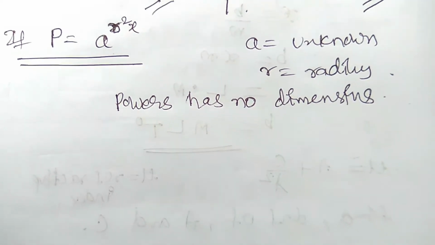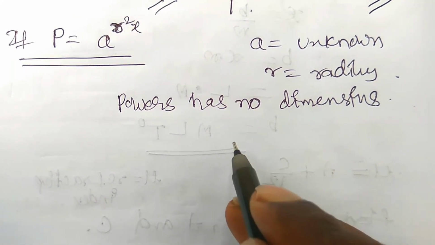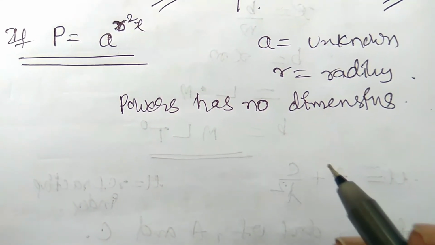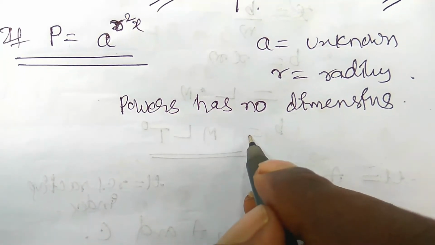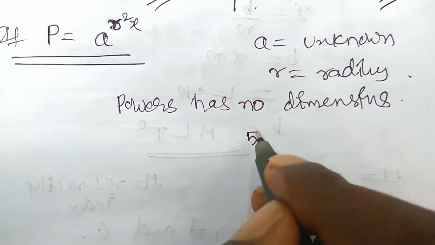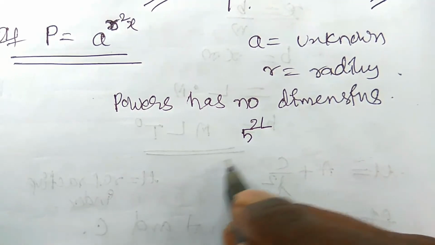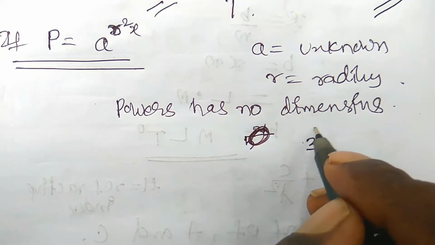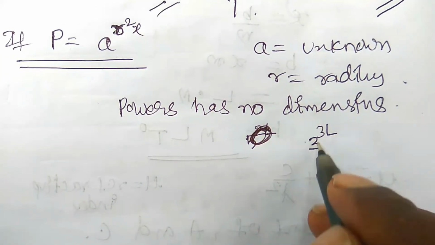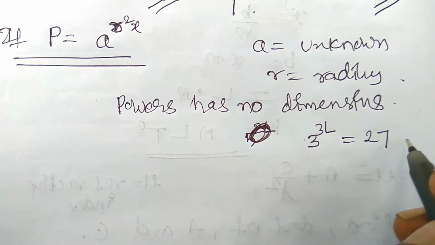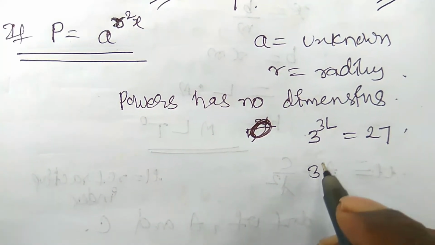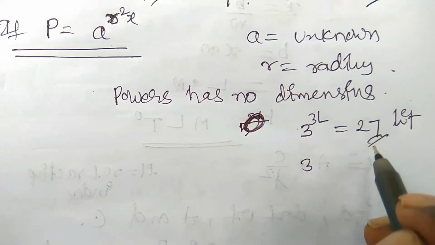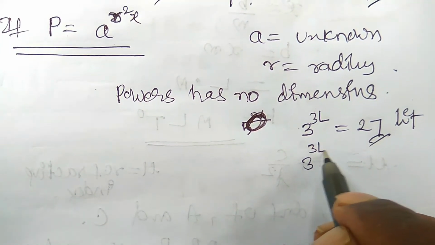For example, if we have 5 liters of oil, you cannot say 5 into 2 power something. Suppose you have 9 liters, then you cannot say 3 power 3 liters. 3 cube is 27, but if you want 27 liters of oil, you can say 27, but you should not say 3 power 3 liters.